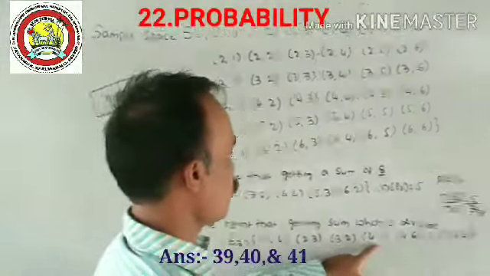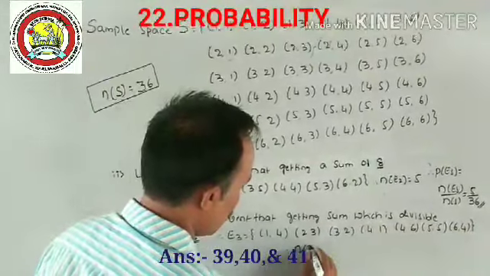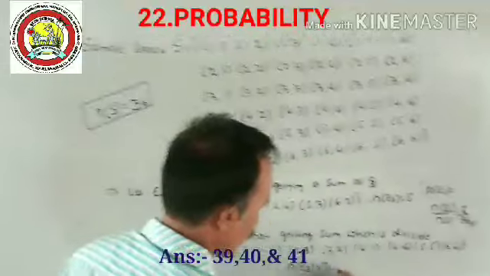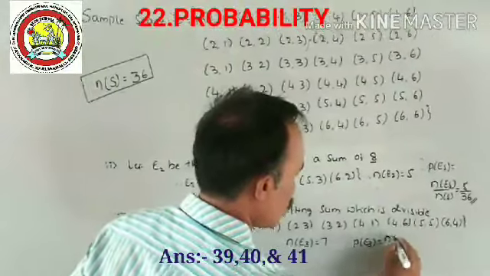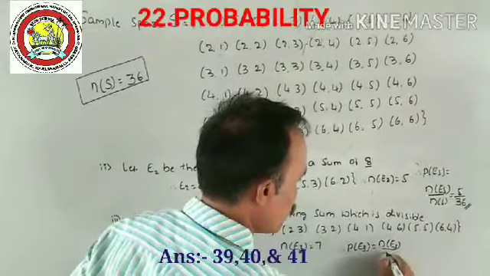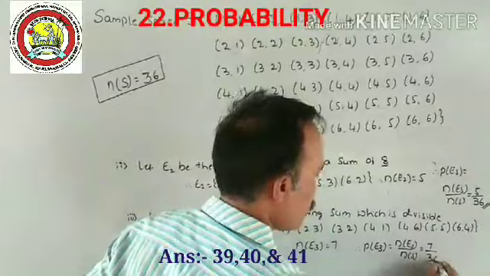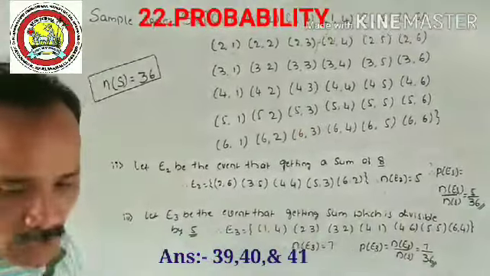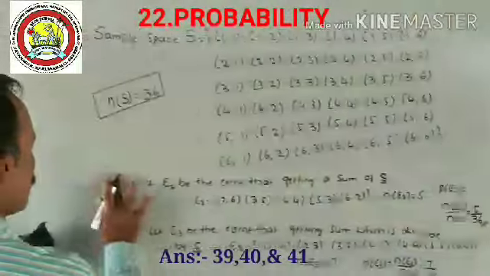1, 2, 3, 4, 5, 6, 7. Yes, therefore, n of E3 is equal to 7. Therefore, P of E3 is equal to n of E3 divided by n of S. So that is equal to 7 divided by 36. Yes, coming to last question in this lesson, fourth one.